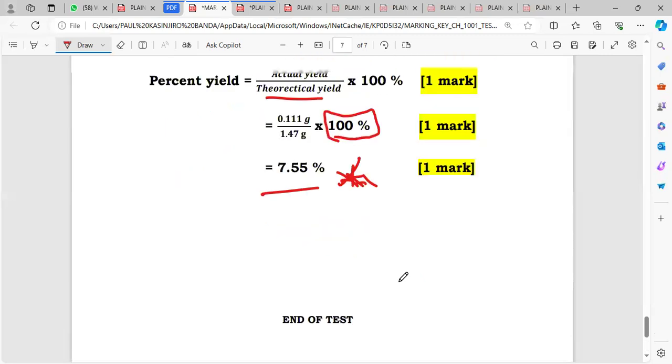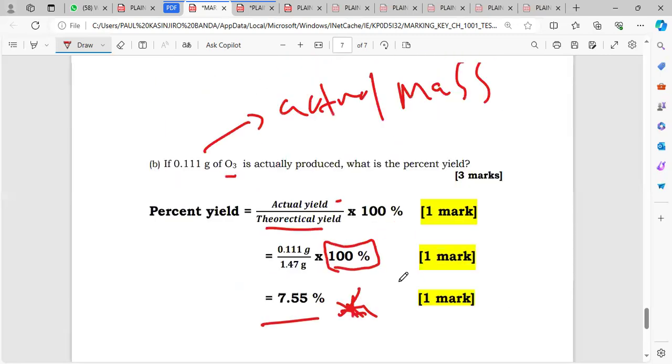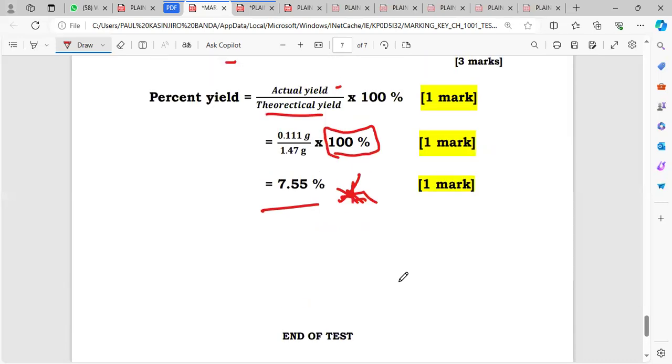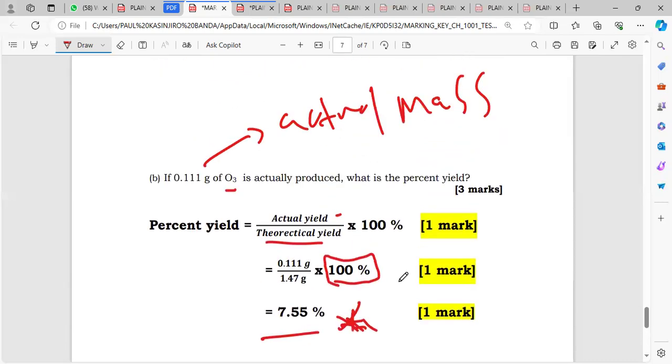So, end of test. I think this was the last question there. I don't know if you have questions for me, guys. Any questions on what we've revised?